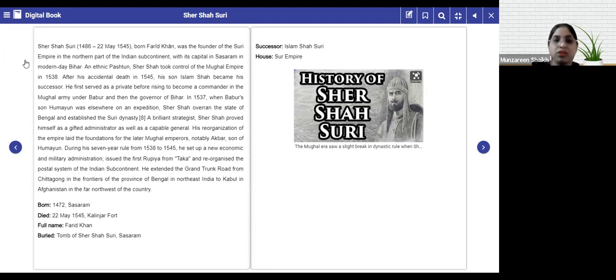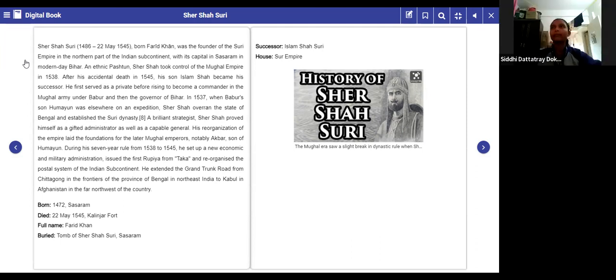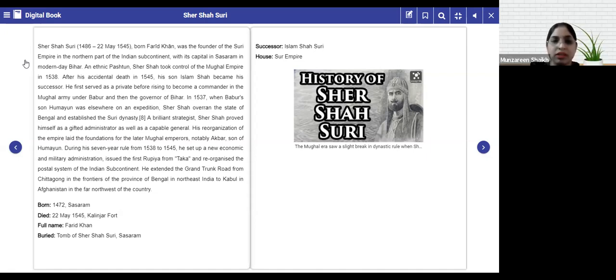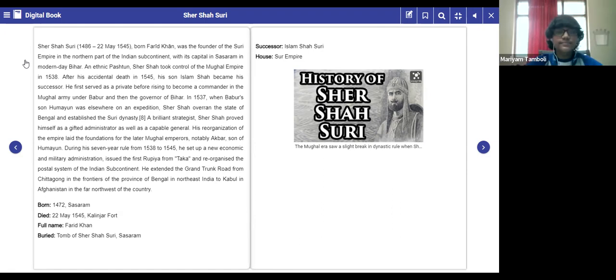Now, how did Sher Shah Suri defeat him? What were the battles all about? Which battles? The Battle of Kannauj and the Battle of Chausa. Okay, what happened in these battles?